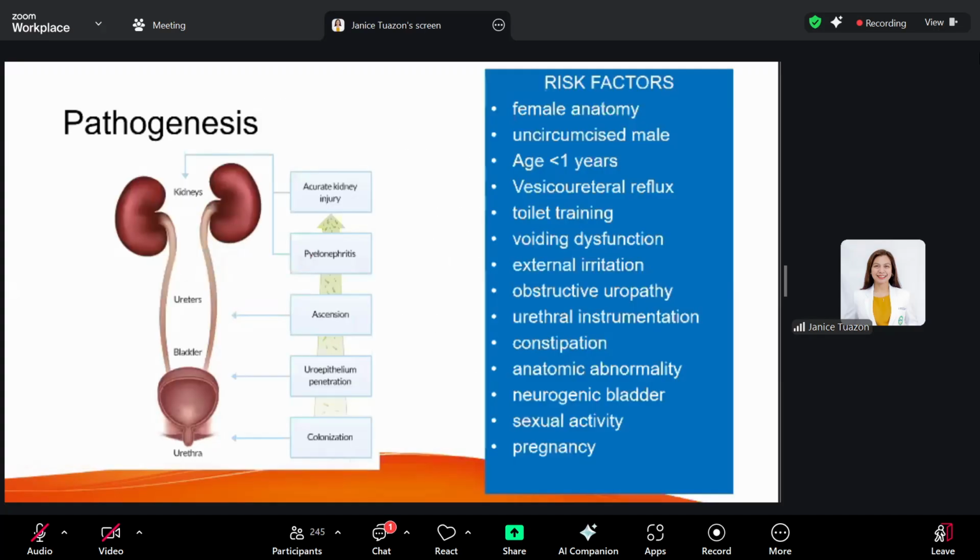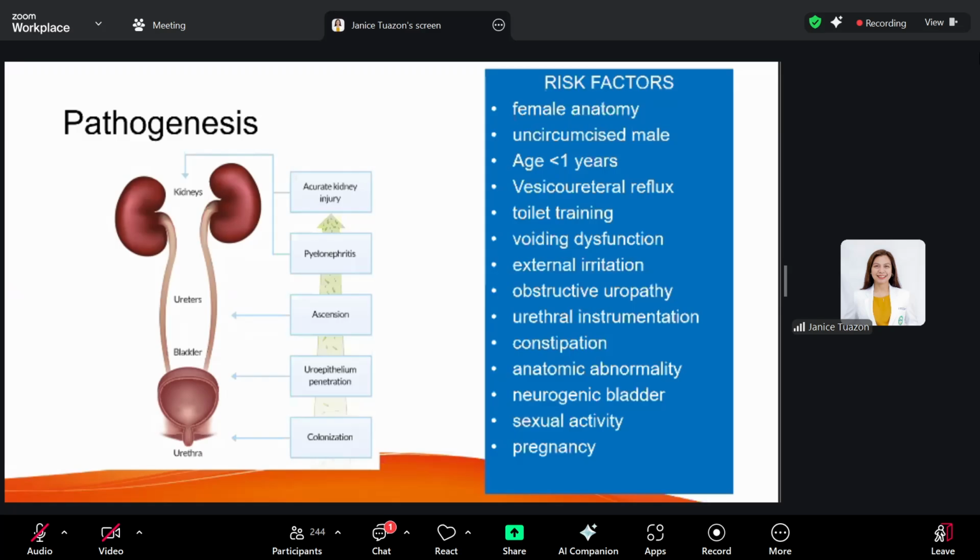Okay. This is the pathogenesis of your UTI. It usually develops when the bacteria from the fecal flora colonize the perineum and enter the bladder via the urethra. So our etiology are colonic bacteria, no? Because that is the route of entry. Now, the presence of the bacterial pili or fimbriae on the bacterial surface allows the bacteria to ascend to the urinary tract. And this then stimulates immunologic and inflammatory response, causing renal injury and scarring if left untreated.